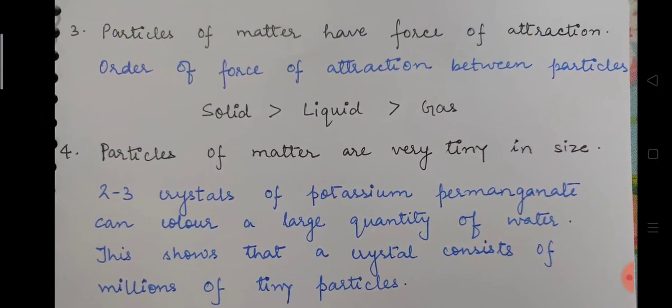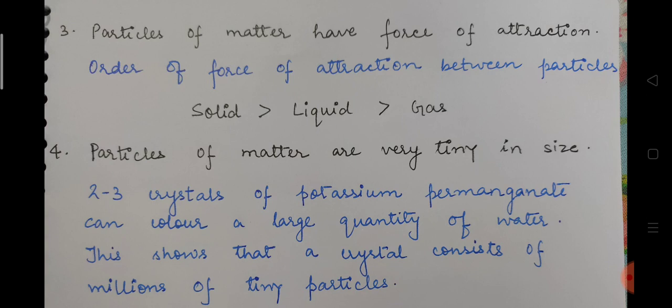Now the third property is: particles of matter have a force of attraction, and we have discussed it. It is said to be the intermolecular force of attraction. The order of the force of attraction between particles is that it is greatest in solid, then in liquid, and then in gas. So we know that in solids the force of attraction is maximum, and in gas the force of attraction is minimum. So this is about the intermolecular force of attraction, which we have discussed a lot of times.